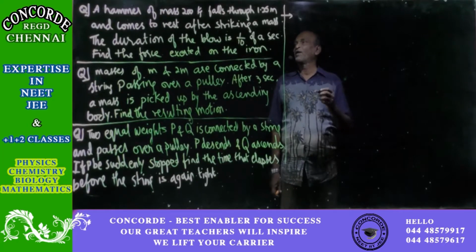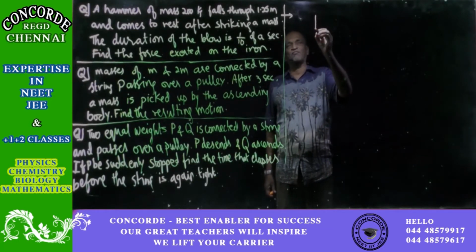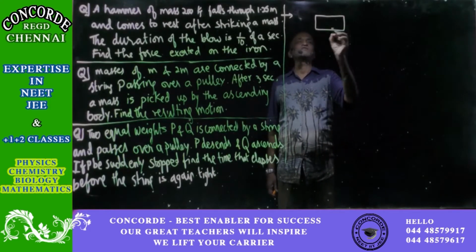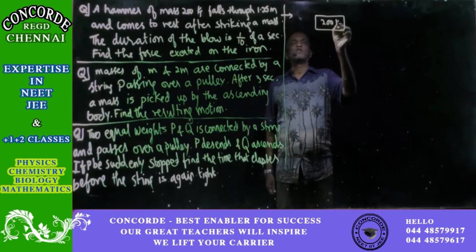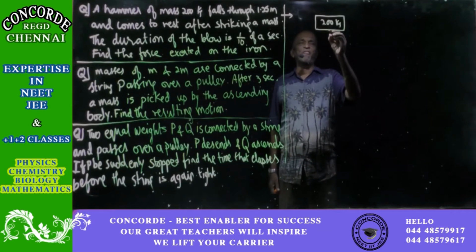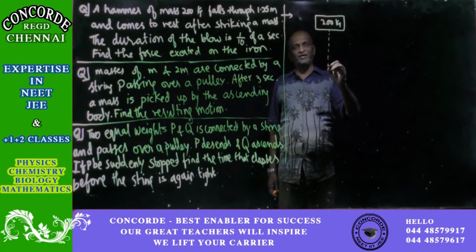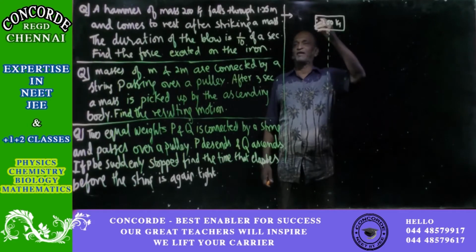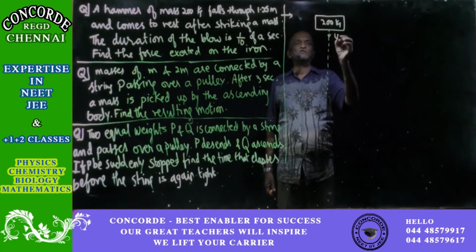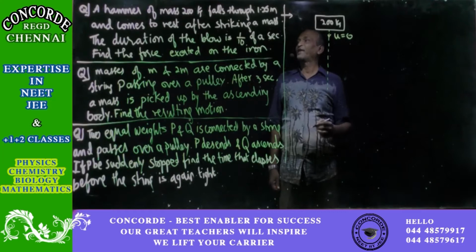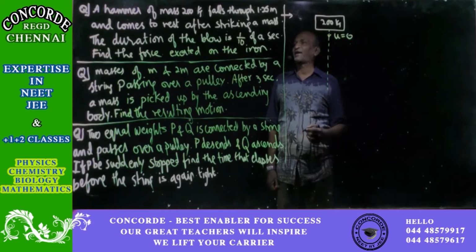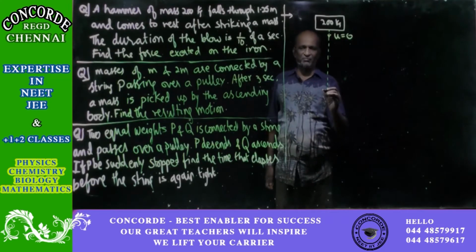In the first question, it is given that a hammer, the mass of which is 200 kg, is falling down through 1.25 meters. So we are letting it free, so it will fall down from gravity. When we let it free, it means u is equal to 0. Then, after falling down through 1.25 meters, it comes to rest after striking a mass.